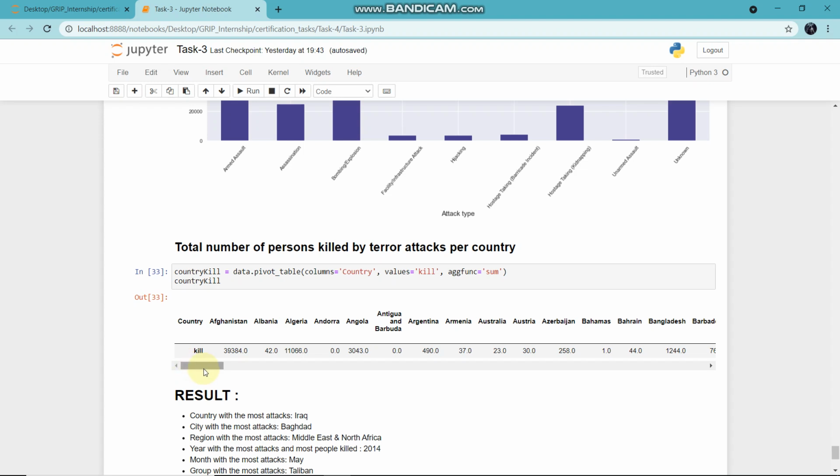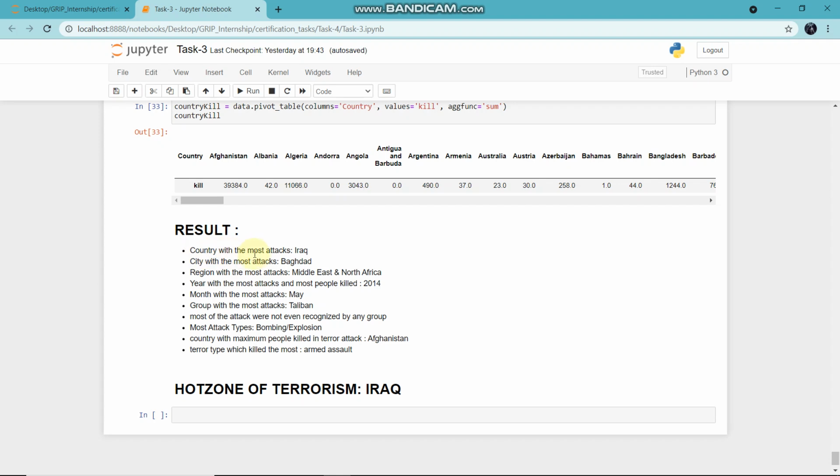Afghanistan, Albania, Algeria, Angola, Argentina, Armenia, Australia, Azerbaijan, Bahamas, and Bahrain. And the result is: country with the most attacks is Iraq, city with the most attacks is Baghdad, region with the most attacks is Middle East and North Africa, year with the most attacks and most people killed is 2014, month with the most attacks is May, group with the most attacks is the Taliban. Most of the attacks were not even recognized by any group. Most attack types are bombing, explosion, and assault also.